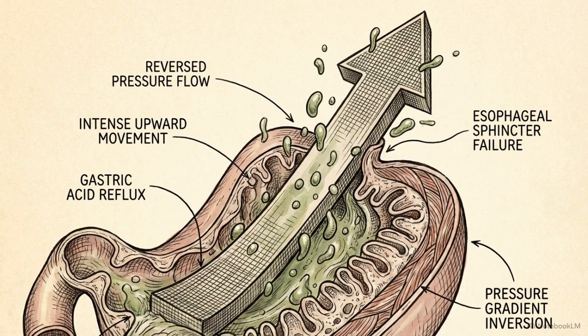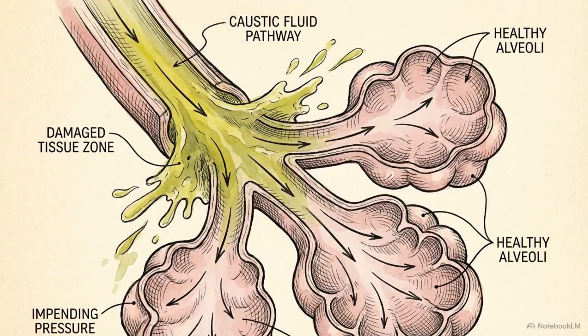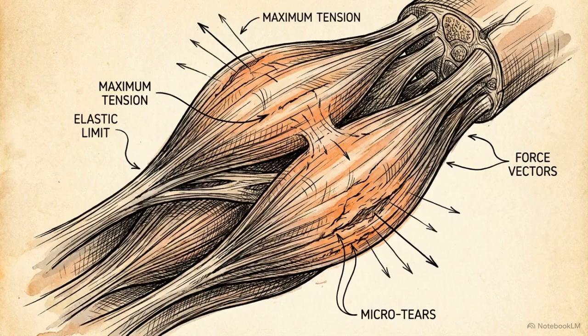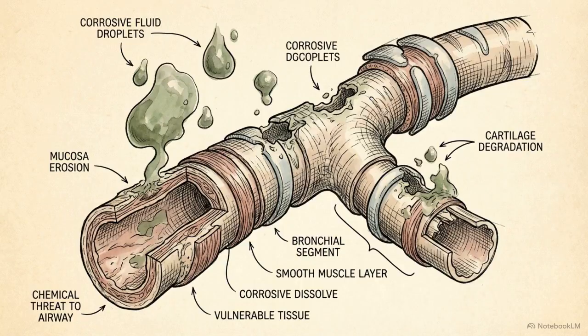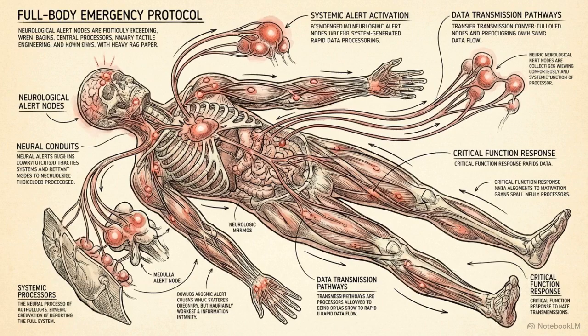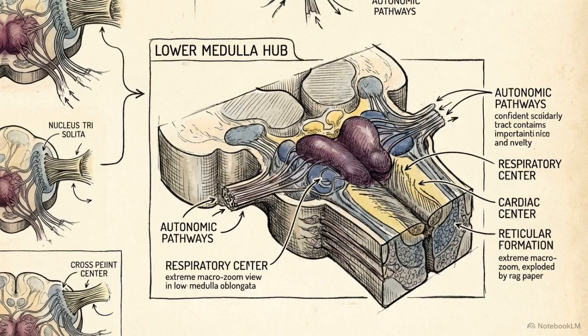the pull of gravity. This upward trajectory forces acidic material past the trachea. Without instantaneous airway occlusion, pulmonary aspiration can occur, a lethal event that destroys lung tissue. These mechanical requirements and the constant threat to the airway require the central nervous system to coordinate a full-body emergency protocol. To understand the mechanics of this override, we must examine the anatomical hub of autonomic control, the medulla oblongata